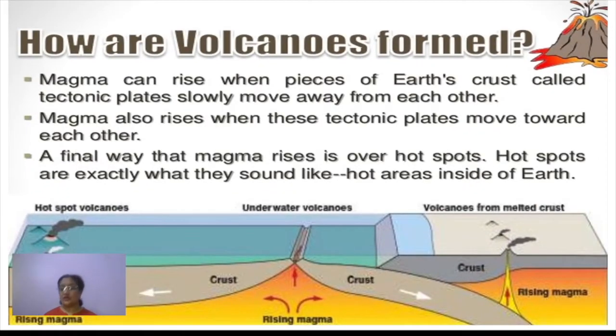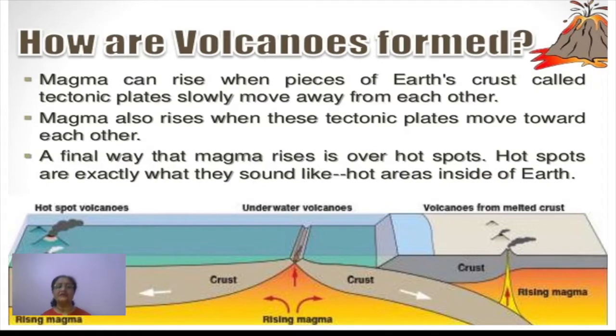Now the next thing, how are volcanoes formed? Actually, a little bit more about it. Magma, you can see here in this picture very clearly. Magma can rise when pieces of Earth's crust called tectonic plates slowly move away from each other. When the plates move away from each other, what happens then? You can see here in one of the cases, when these plates are moving away, a crack is caused, a deep fissure, through which the magma gets its way to come out.